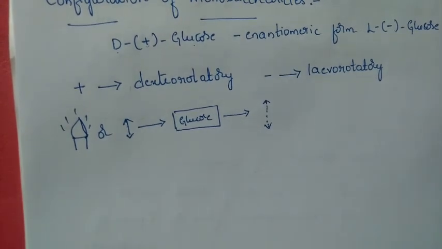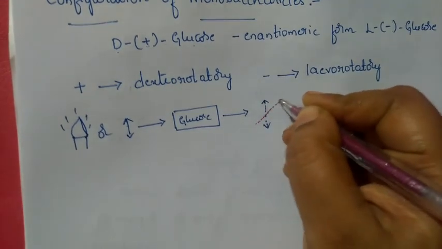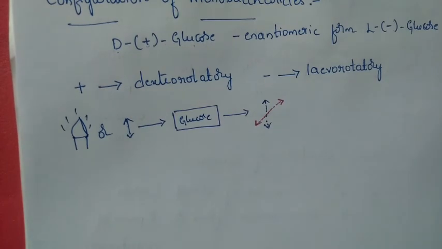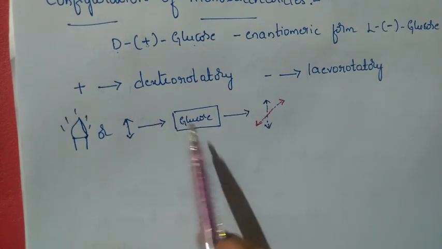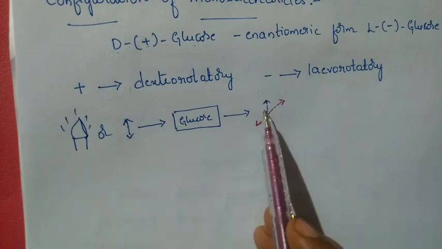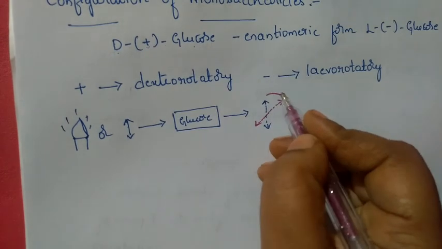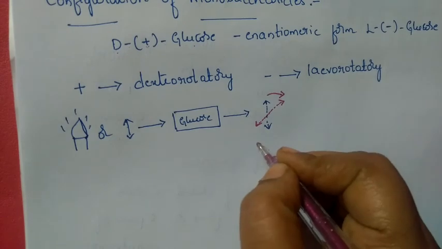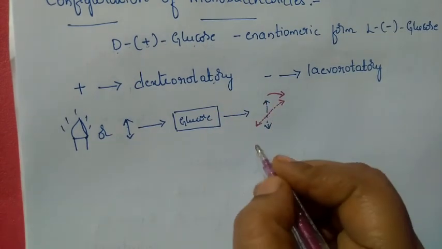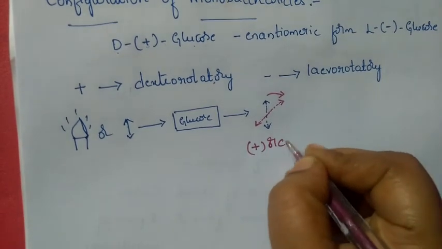But after passing through the glucose, that light shows a deviation like this. That is, it has been rotated. We can say that glucose is rotating the light towards its right side. If we see the rotation towards the right side, then it is called dextrorotatory, and we write the symbol as plus or small d.